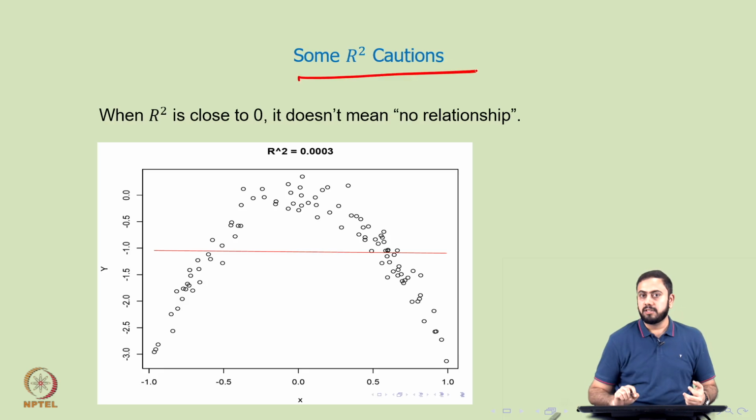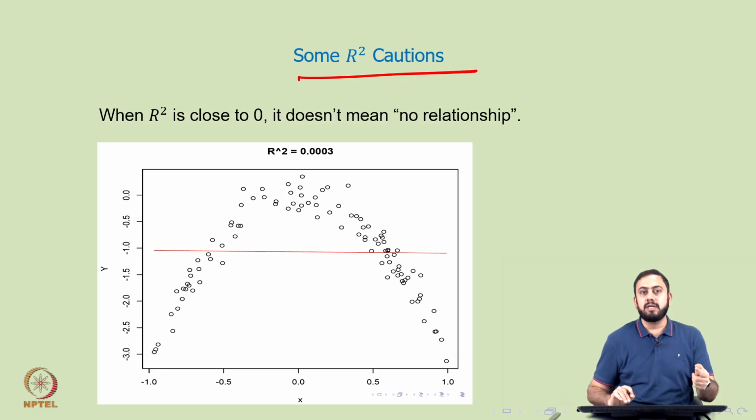Whenever R square is close to 0, it does not mean that there exists no relationship. Again, whenever capital R square is close to 0, it does not mean that there is no relationship between x and y. So, what would be a correct statement to make? The correct statement would be that there is no linear relationship between x and y. Alright. So in the last session, if you remember, when we talked about correlation, we were pressing on the word linear association, linear relationship between x and y. Similarly here, since the entire idea about fitting a regression line is a linear model, a least squares linear regression line.